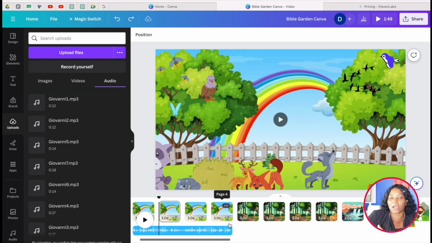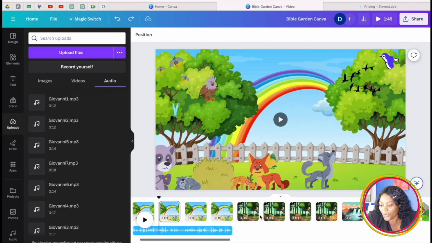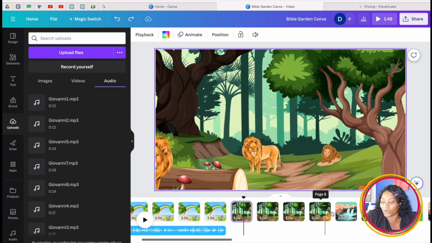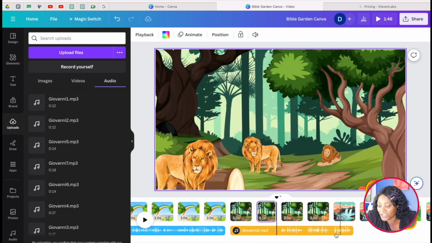So I'm going to now edit it scene by scene so that it's going to match up with the voice. So I've done this first one. The next one is talking about lions. So I've done the same thing, and then I go ahead and I'm going to make sure that whenever this voice is talking, it should be matching what I'm animating in my story. So now that we have that, you make sure you go ahead and do that to your entire story.